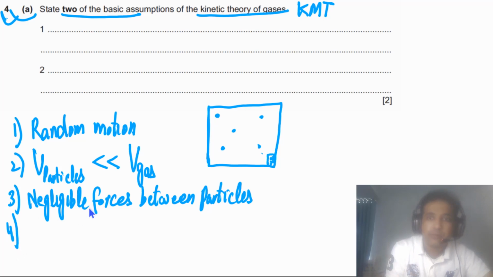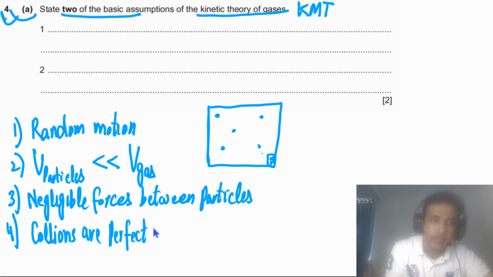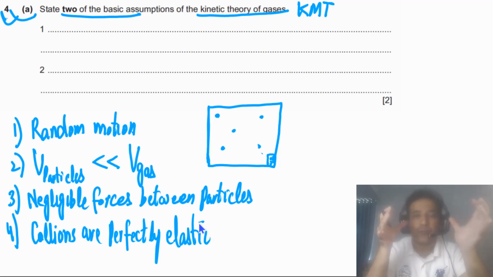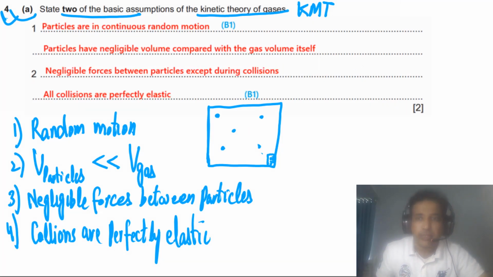And the fourth one, we can say all collisions are perfectly elastic. Collisions are perfectly elastic, meaning no loss of kinetic energy. So these are 4 basic assumptions, but for this question we simply need to write down 2 of them. So let me show you how you can write down your final answer. In your answer you can choose any 2 of them.